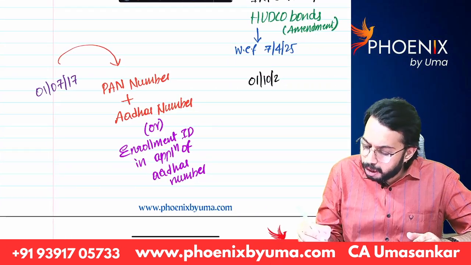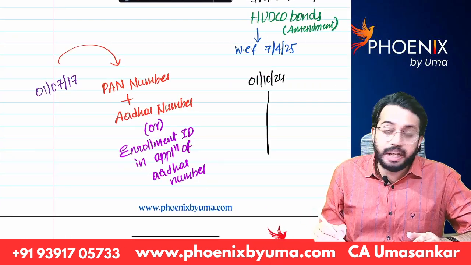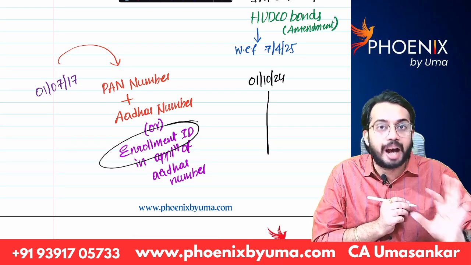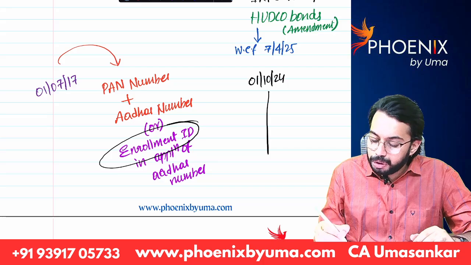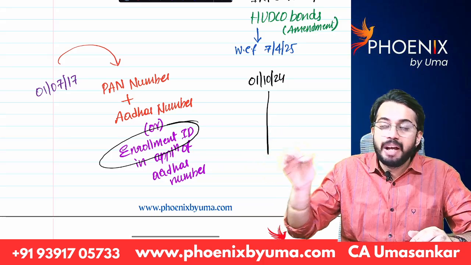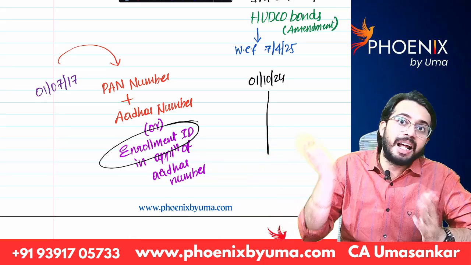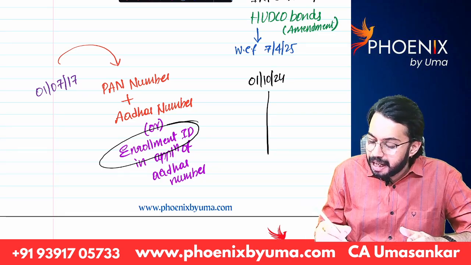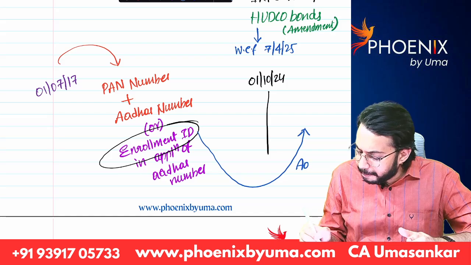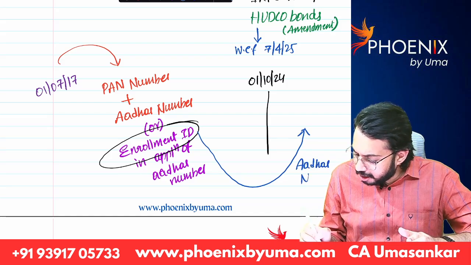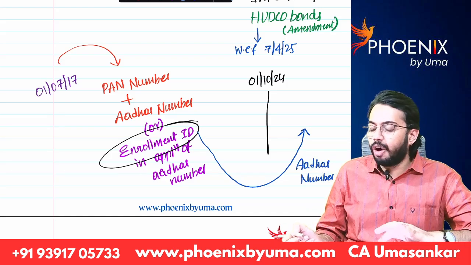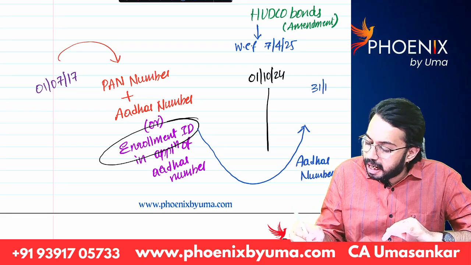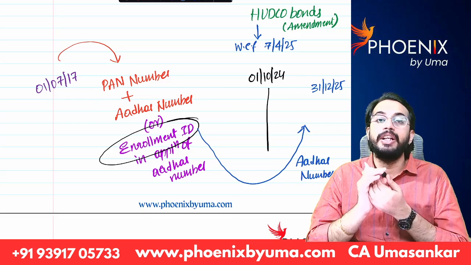So till 1st October 2024, whoever has given enrollment ID of the Aadhaar application, now they have to give their Aadhaar number after it is allotted to them. Correct? And what is the time limit for submitting Aadhaar number? The time limit for submitting Aadhaar number is 31st December 2025.